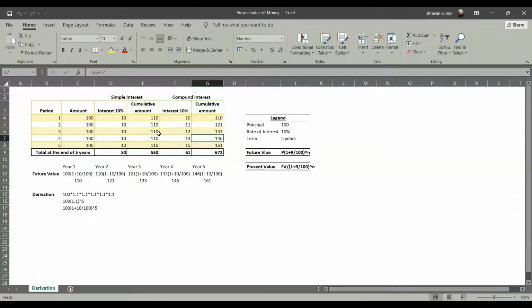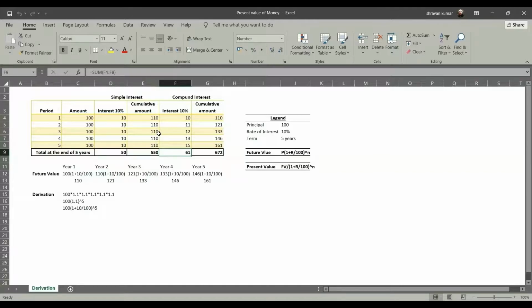Now effectively you might ask, how much is the interest difference that is happening? The interest is 50 rupees in case of simple interest, whereas I'm getting an interest of 61 rupees in compound interest. This is where the concept of compound interest plays an important role. So the power of compounding is the eighth wonder in the world, as rightly told. This illustrates that 50 is the amount of interest in case of simple interest, whereas it is 61. Now that's a huge difference of 11 rupees.